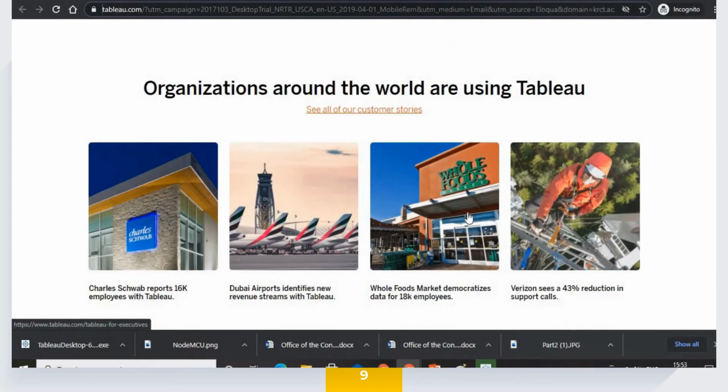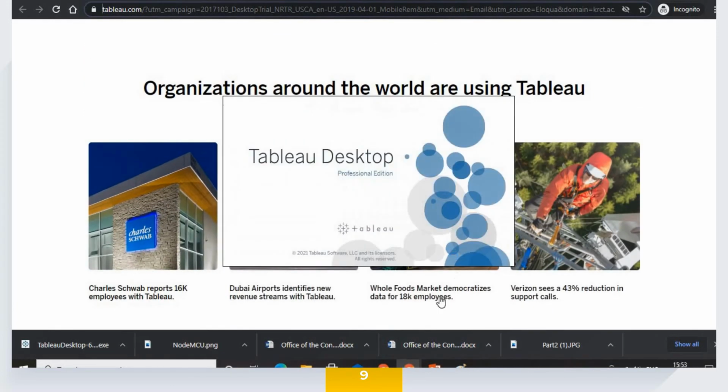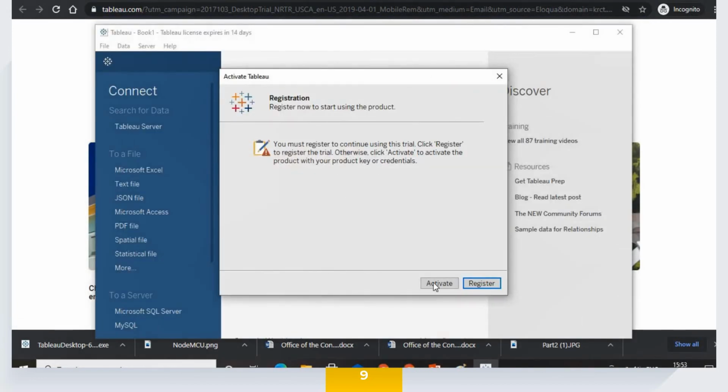In the meantime, please go through the documents and the articles that are available in the website of Tableau. You can see that Dubai Airport identifies revenue streams with Tableau. That was an interesting article. I read it and it was really interesting. So now I think the installation will be over. Please go through these articles. That would be really helpful if you are planning to do a project and all. It will be helpful.